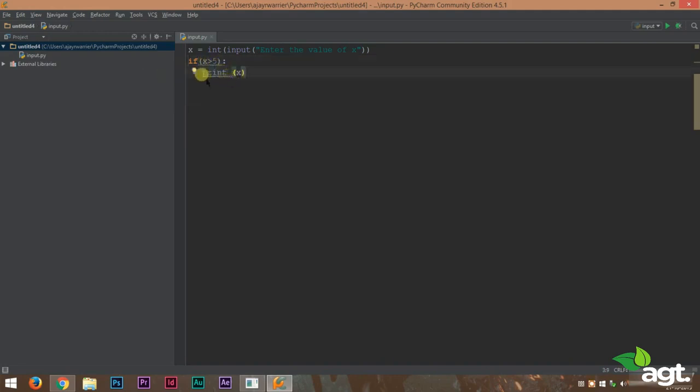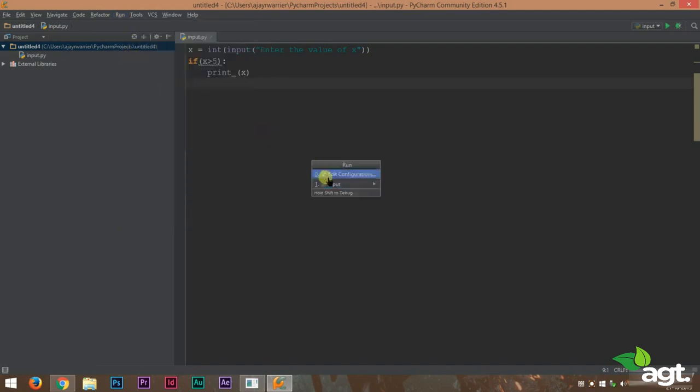And if that condition is true, we will print the value of x. And to identify which part of the code is inside the if statement, we separate the statements inside the if using the tab button. That is, we add a tab space. Now you can easily understand which part of the code is inside the if statement and which part is outside the if statement.